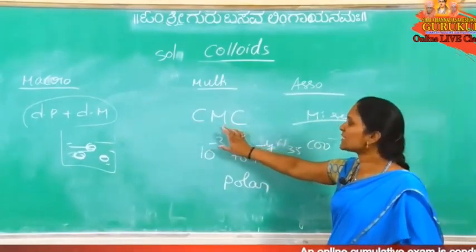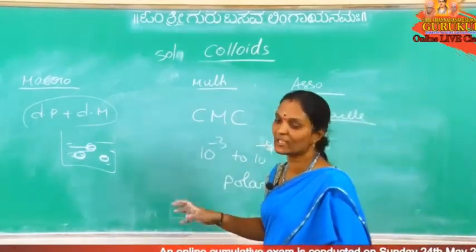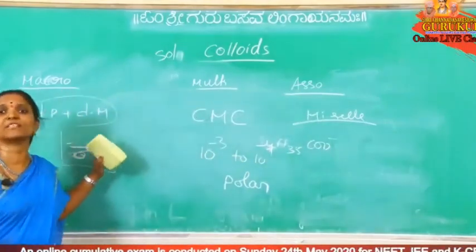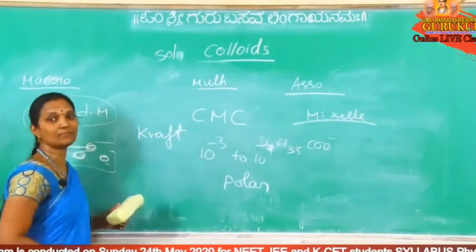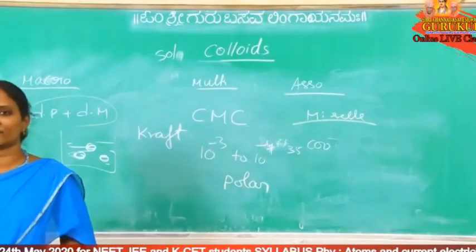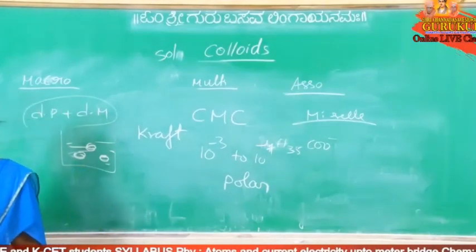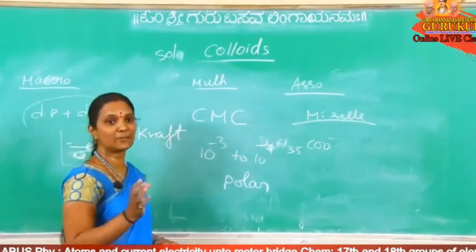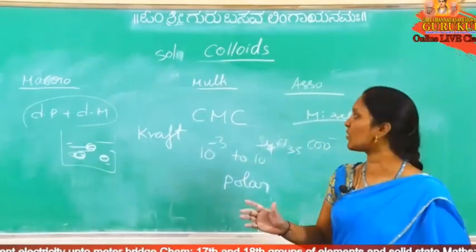Anyhow, CMC means critical micelle concentration. At a particular concentration only, micelle formation takes place. Like this, at a particular temperature only, micelle formation takes place. That temperature is the Kraft temperature. What is critical temperature? Not required here. The temperature at which micelles will form is the Kraft temperature. And CMC: at a particular concentration only micelle formation takes place, and that concentration is the critical micelle concentration.